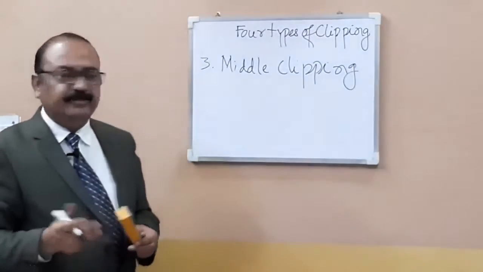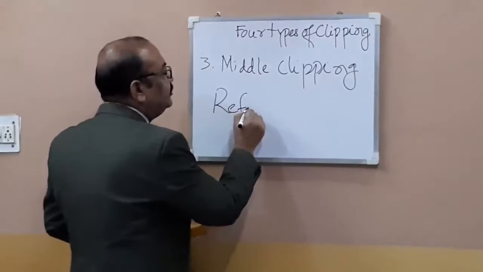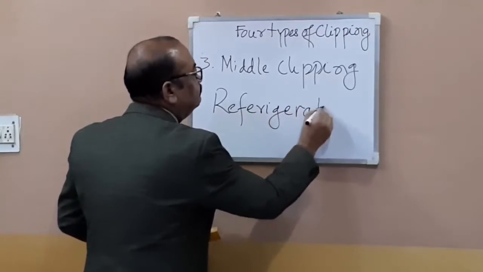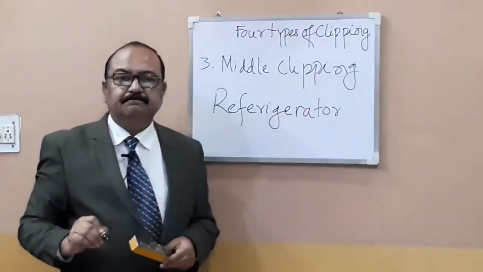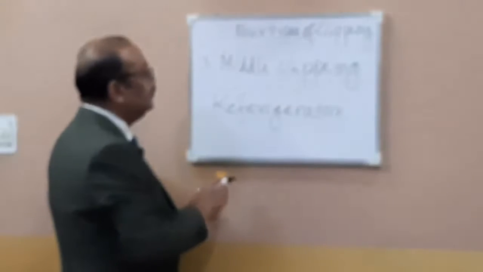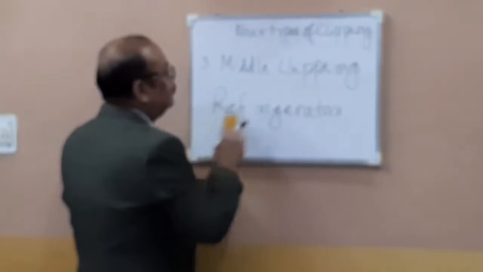Next word you may take, for example, refrigerator. Refrigerator. No, this is not required here.